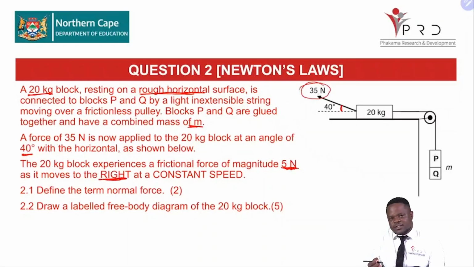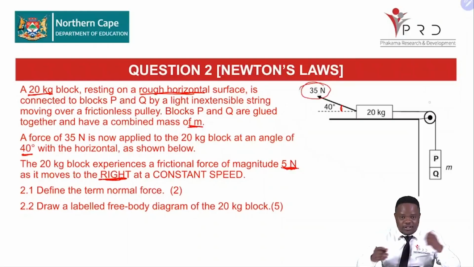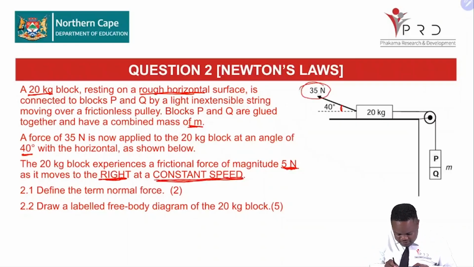So already it's communicating something. It's moving to the right. So in which direction is our frictional force? Obviously, it goes to the left. Friction opposes our motion. Now, at a constant speed, remember the capital letters, at a constant speed, constant speed means zero acceleration. So we've got a lot there from that statement.